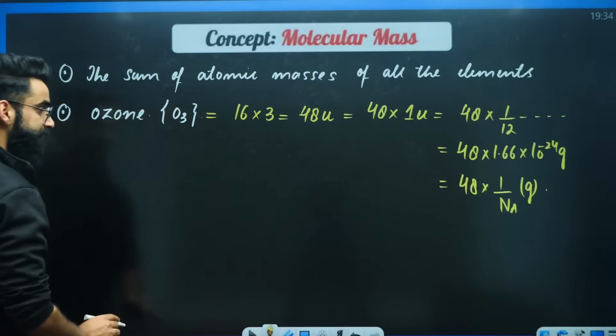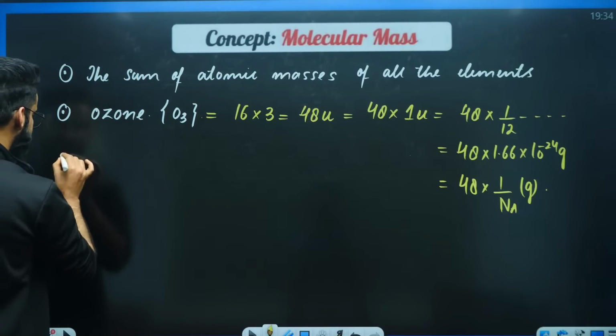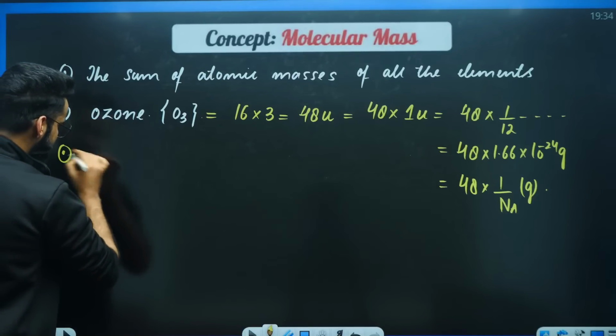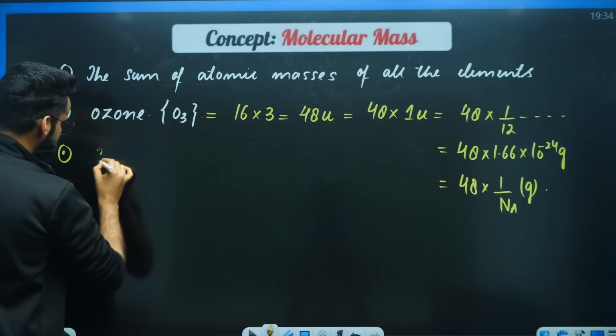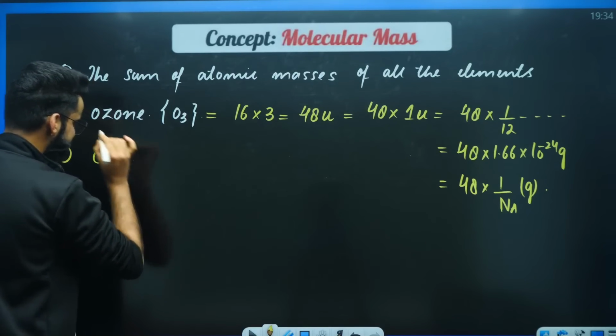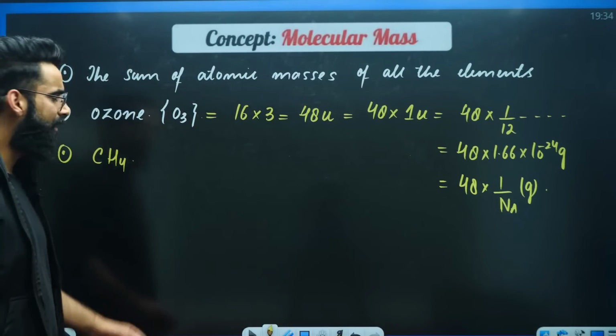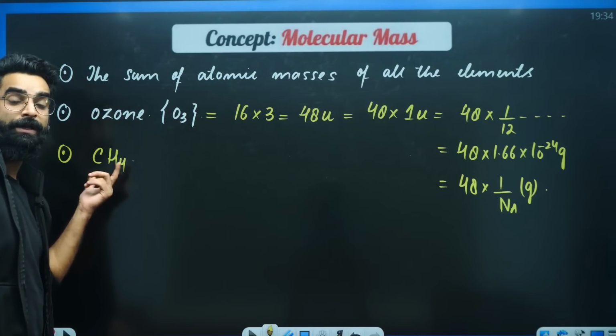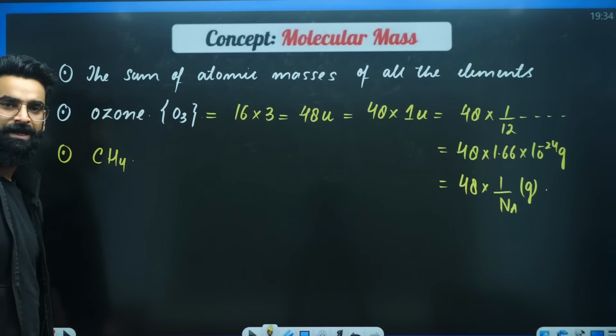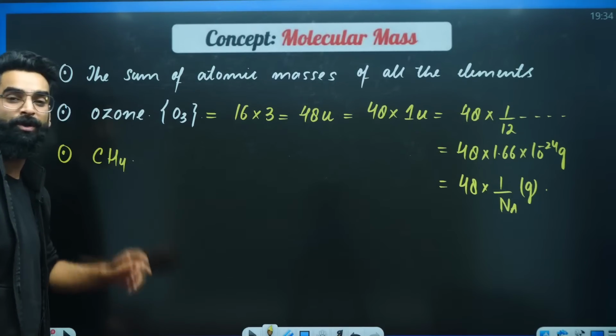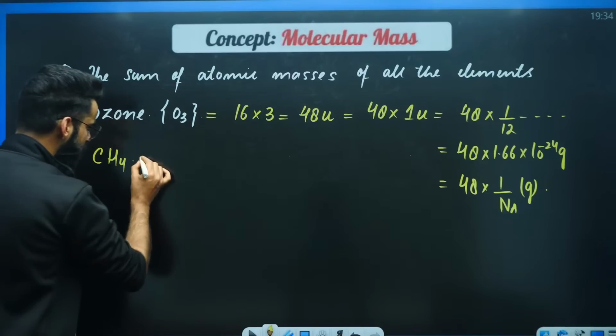Let me take one more example. Let's say I'm taking, for example, methane into consideration. CH4. Simple molecule. I want you to calculate the molecular mass of methane. I want you to calculate the mass of one molecule of methane. How exactly are you going to do it?